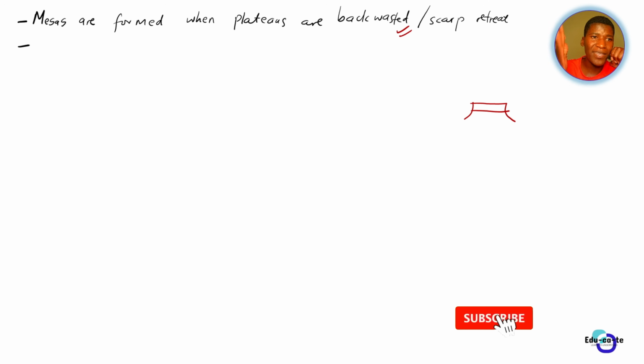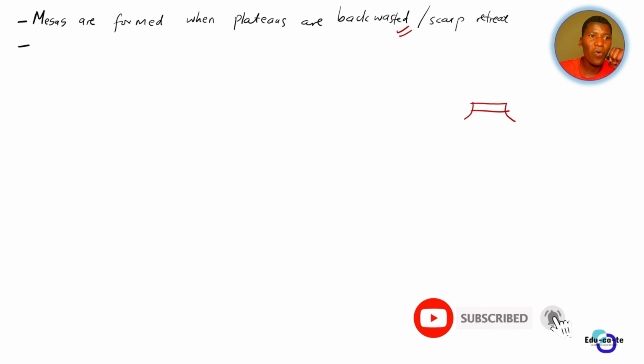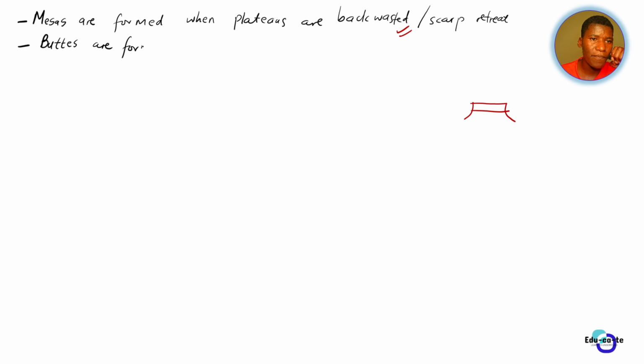And then furthermore, you move from mesas. Remember that the mesas will form buttes. So from mesas, you go to buttes. So you go ahead and say buttes are formed when mesas are also back-wasted. The process whereby a mesa, the one that we have had right now, changes to being a butte is still back-wasting.